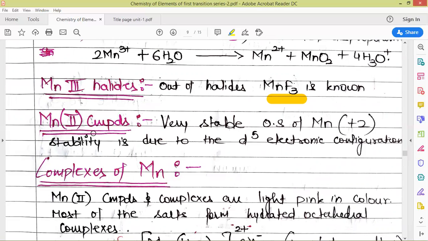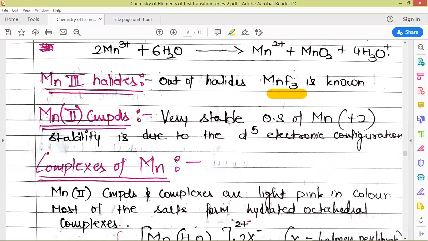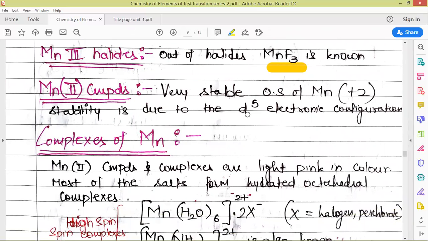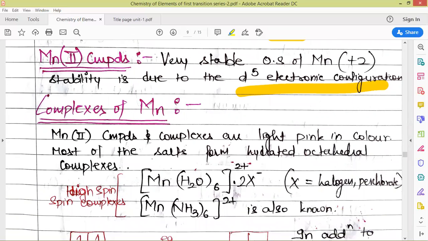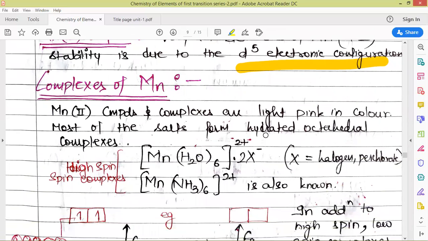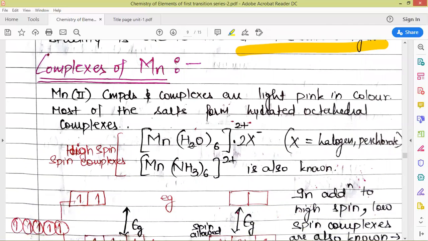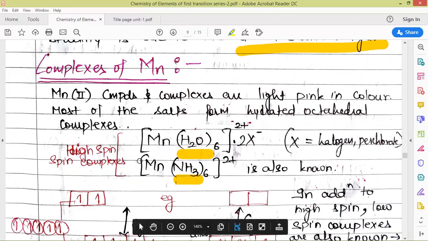So next we have manganese 2 compounds. Manganese 2 is a very stable oxidation state of manganese. This we have already discussed, due to the d5 electronic configuration, which is exactly half-filled for the 3d subshell. So most of the complexes of manganese exhibit manganese in the +2 oxidation state. Very famous and well-known complexes of manganese in +2 oxidation state are its hexaaqua complex and hexaammine complex. Here in both these complexes manganese is in its +2 oxidation state.